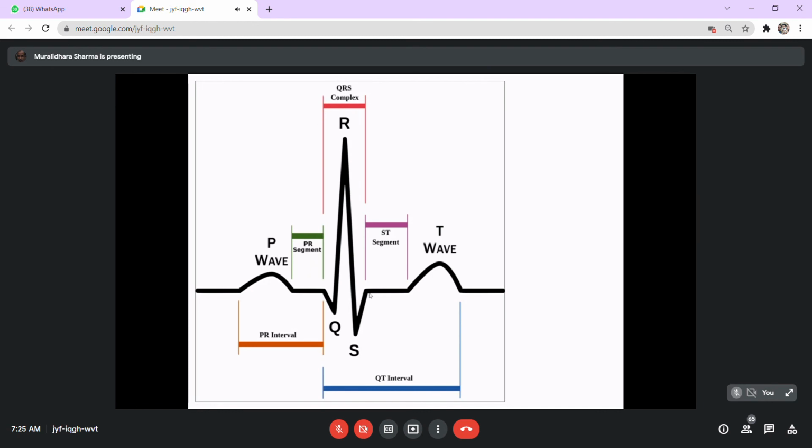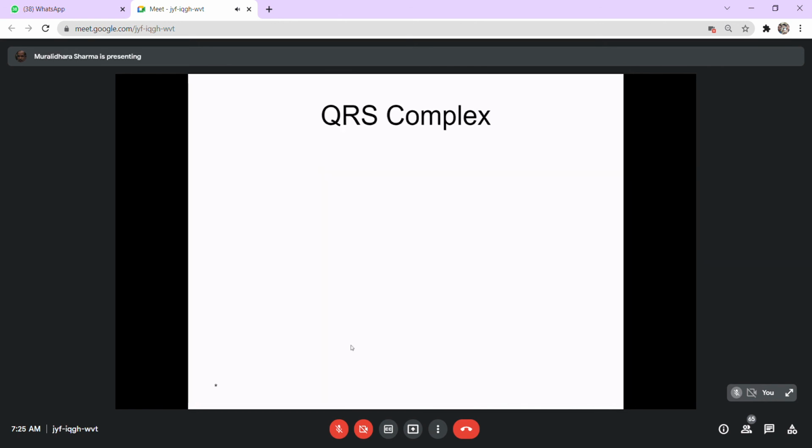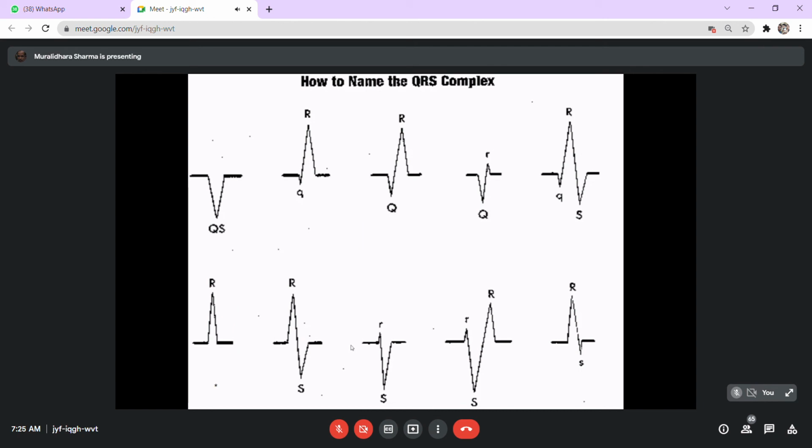The ST segment represents the time taken for repolarization. These are all conventional terminology which should not be misinterpreted. The words segment and interval can often be confusing, but they have to be understood properly. Otherwise, when you read the books, it can produce confusion.